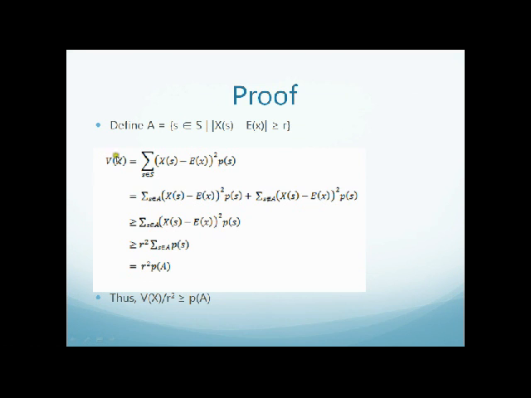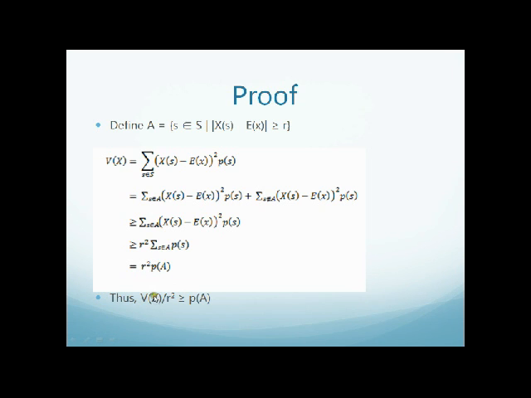And then we got V of x is greater than or equal to R squared times P of A, which is the probability of all the events that have values R greater than or equal to the expected value of x. Then we simply divide both sides of the inequality by R squared.